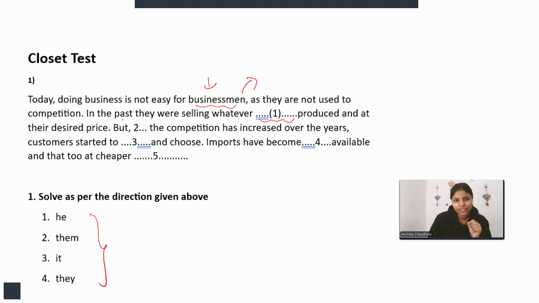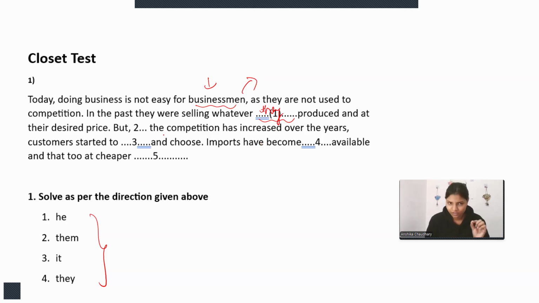If we say in the past they were selling whatever them produced, them is an object, not a subject, so it will not come. It produced is useful for non-living things, so it cannot come, so they will come here. It is absolutely clear that they will come. If your English is okay, you can easily identify that they will come.